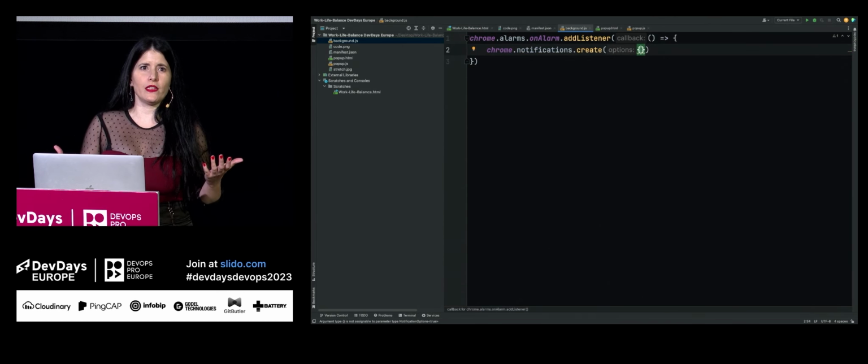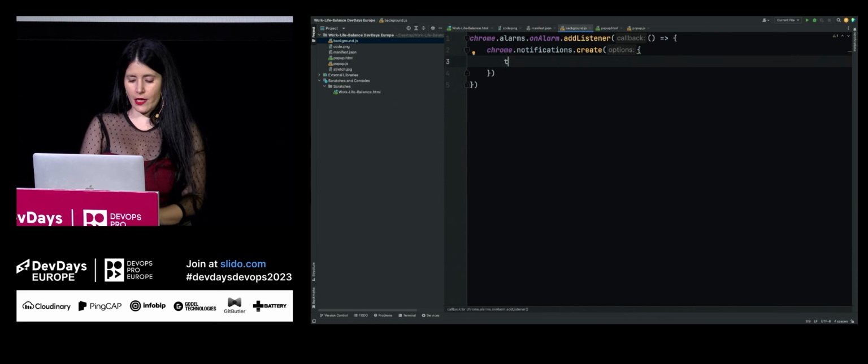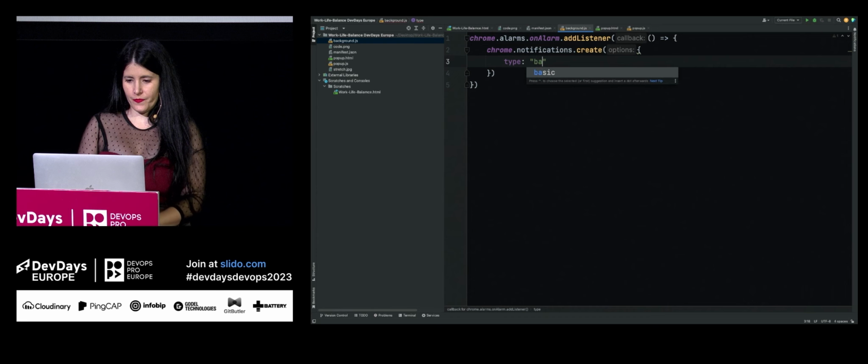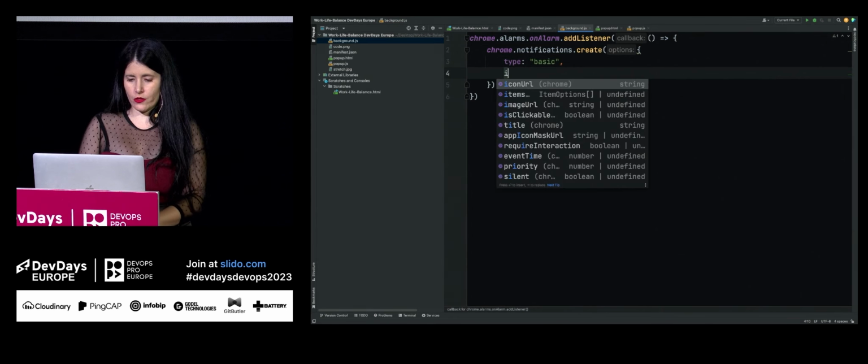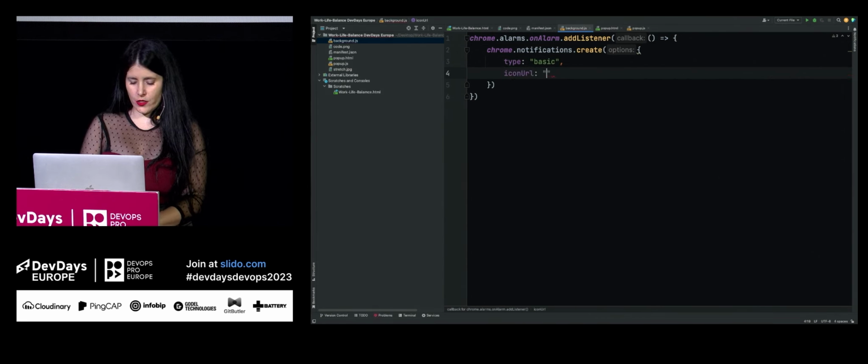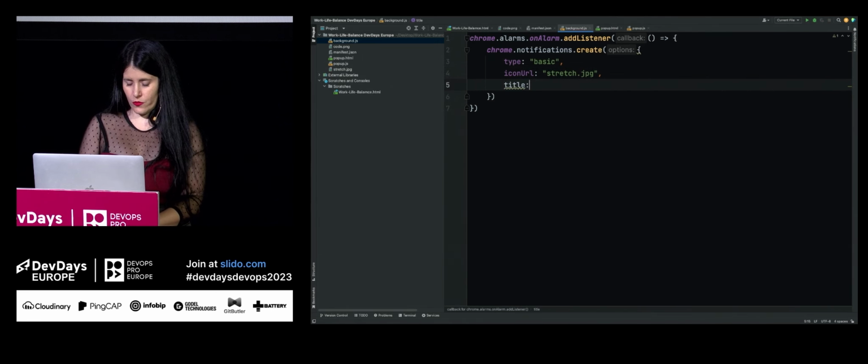We can provide several options. For example, the type of the notification. Let's go with basic. We can provide icon URL. Let's go with a stretch image this time. We can provide a title, which will be work-life balance.